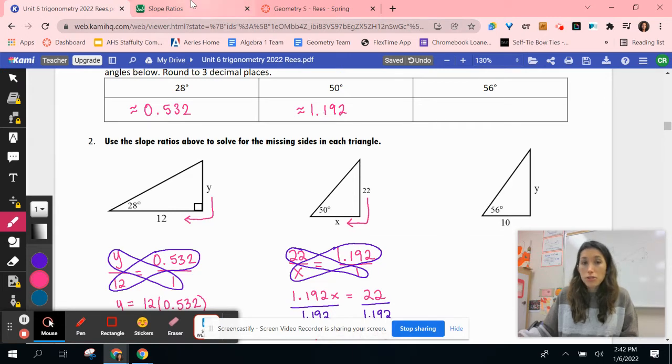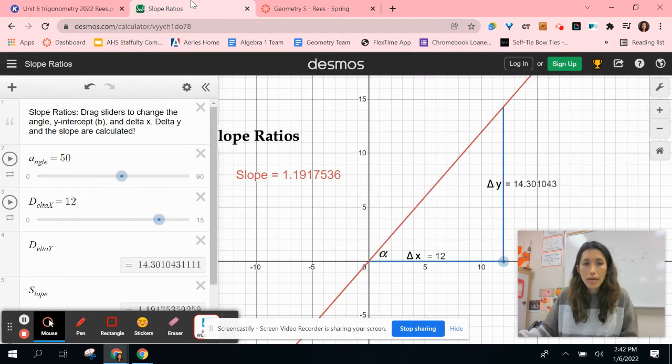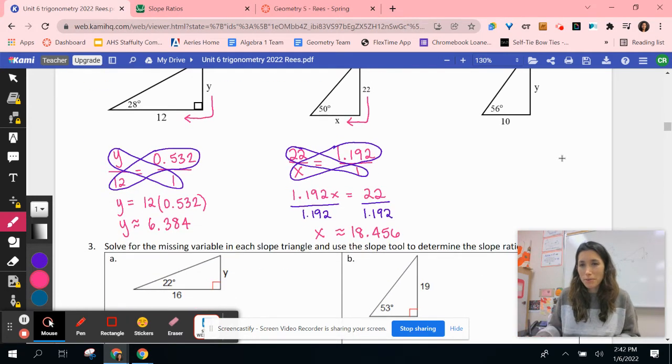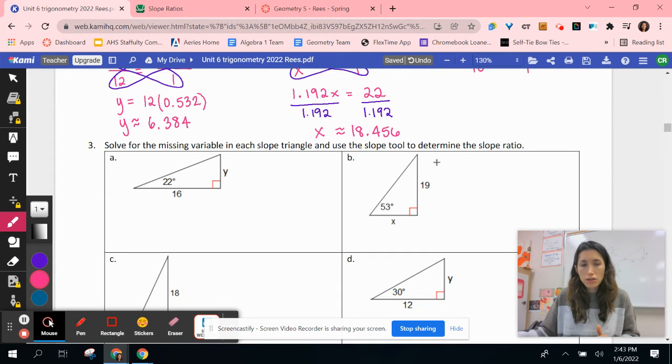So open up the slope ratio tool, and you're going to change this to 56 degrees. Write down that number here, and then you are going to be able to set up your ratio for this. Remember, we've got y over 10, and then you're going to set it equal to that decimal, whatever your decimal is. And I'm going to put that over 1, just so that we can always create a ratio here. Okay.